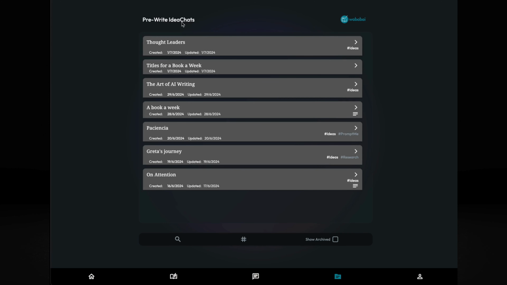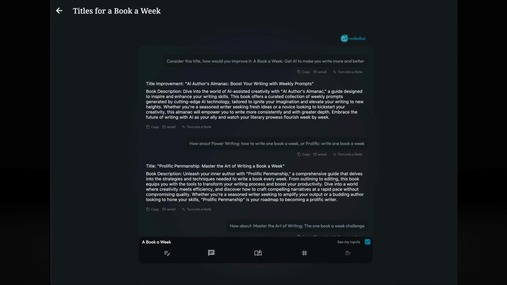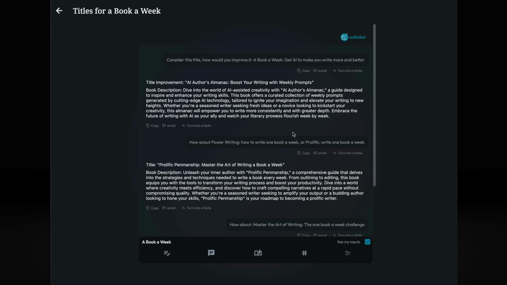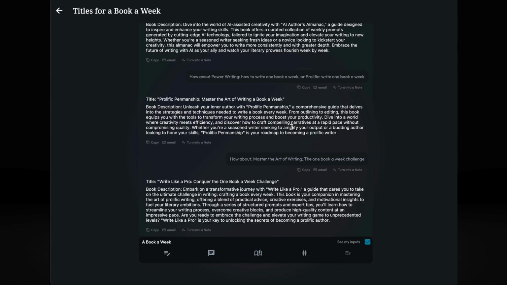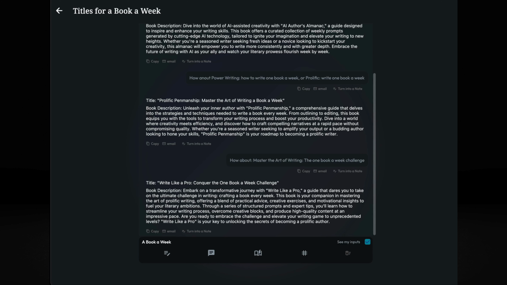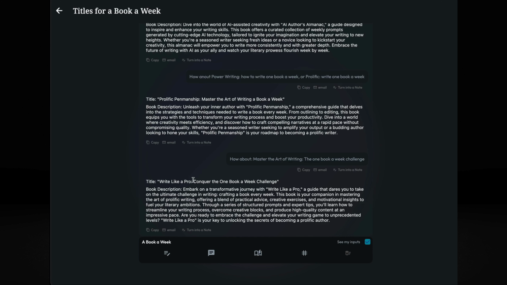Let's have a look at one pre-chat. I have a project here to write a book a week, a challenge to write one book every single week. I already have a manuscript, but I still wasn't happy with the title of the book. So this is an example of how I was brainstorming different ideas: what titles could I give to the book?